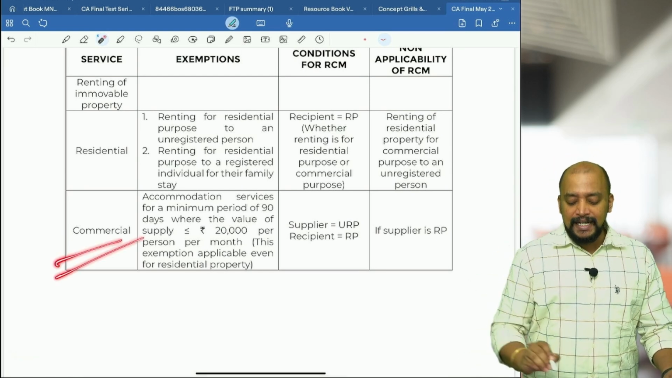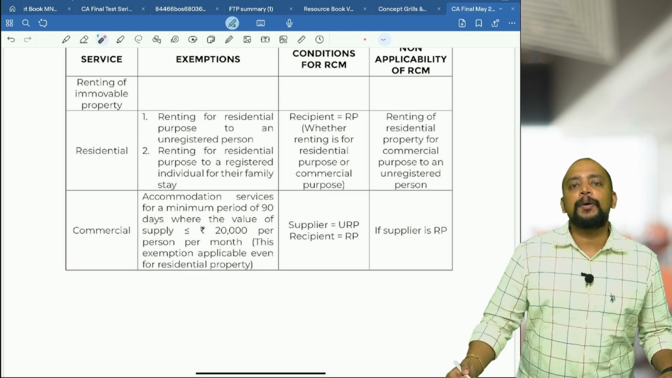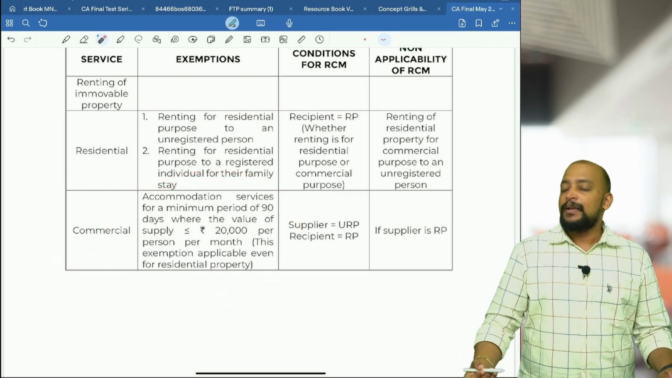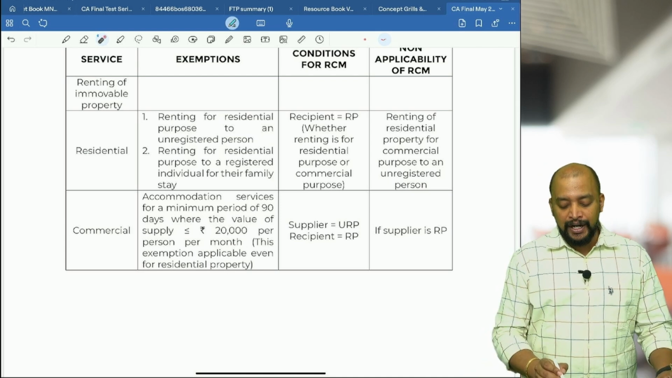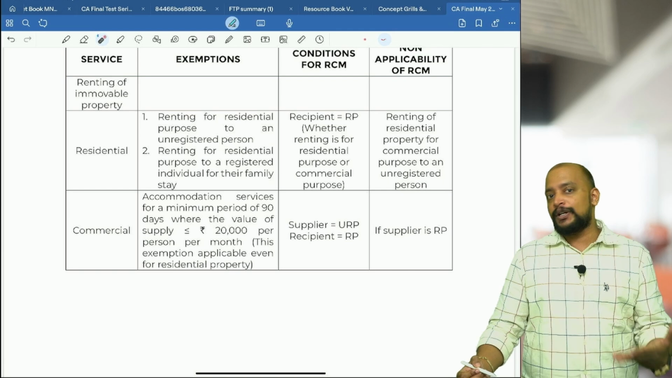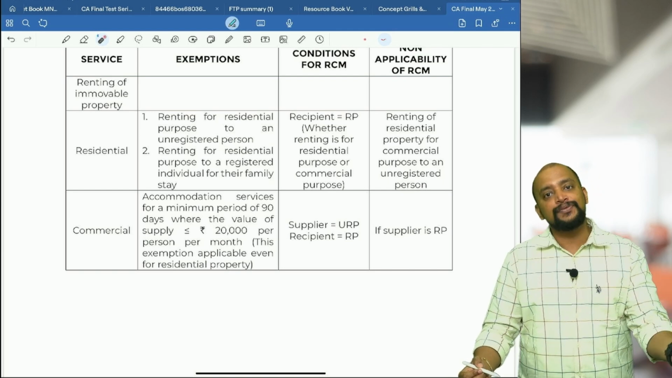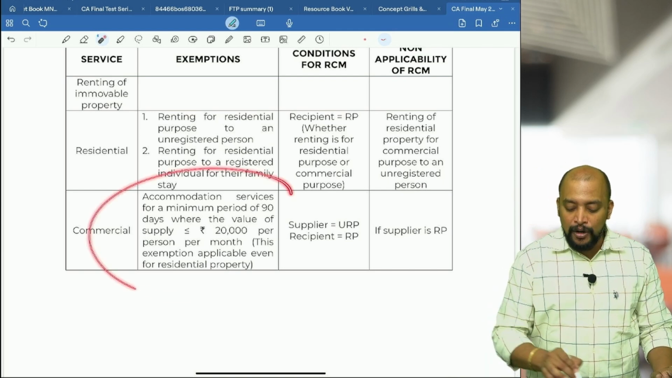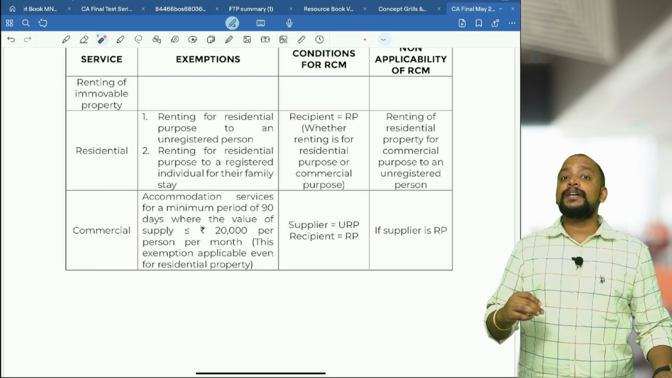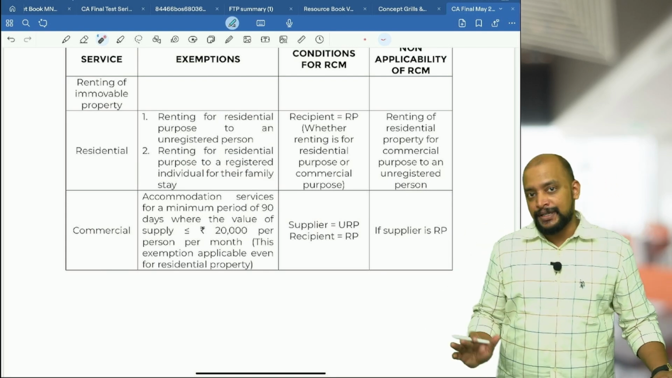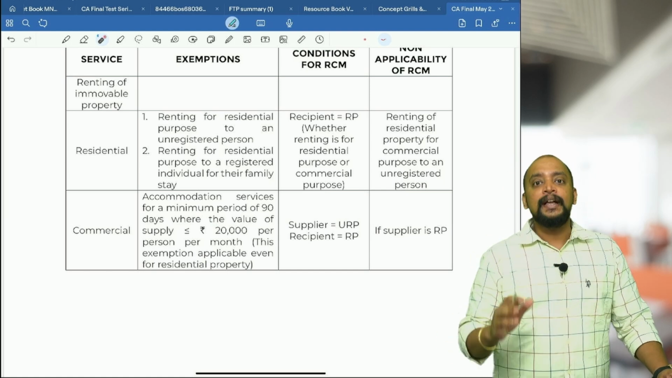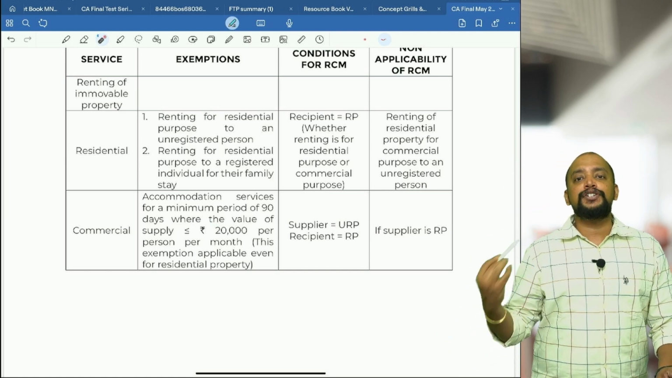Then what if it is a commercial property? For a commercial property, we have one latest amendment, that is if it is accommodation services. But actually this accommodation services point is common even for residential property also, not necessary for commercial property. It is common for both residential as well as commercial property. This is common because while drafting they did not specify accommodation of a commercial property. They said accommodation services, which means it can be of residential property or commercial property, but there should be a minimum period for which it should be given on rent.